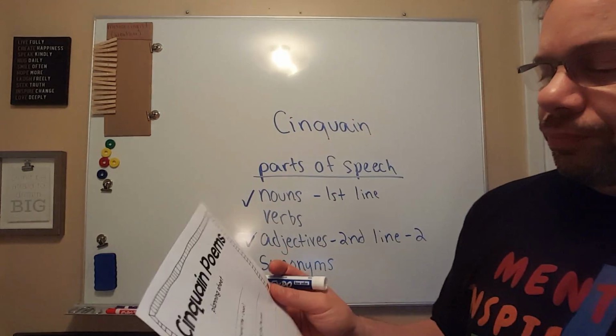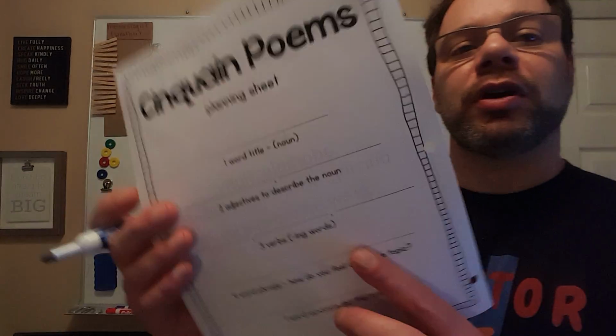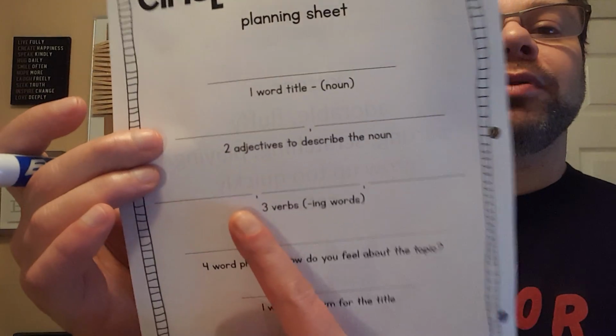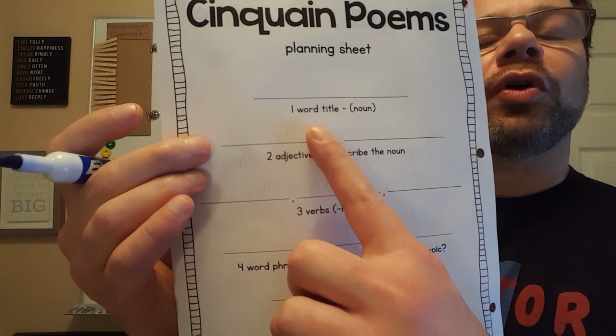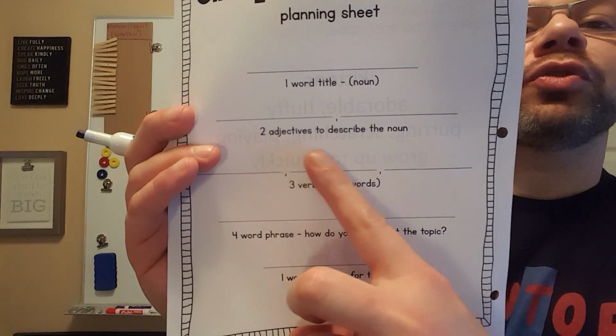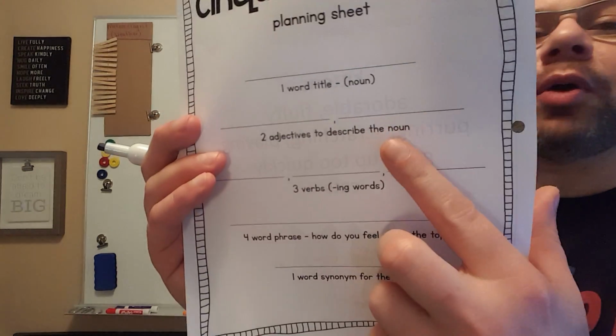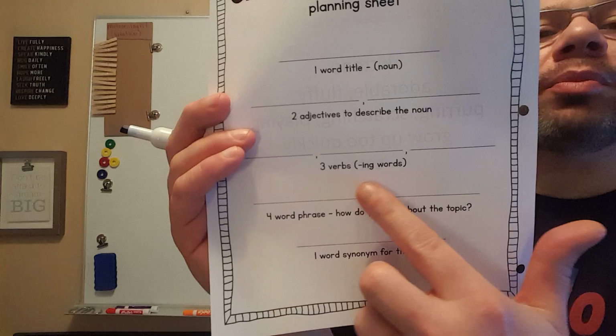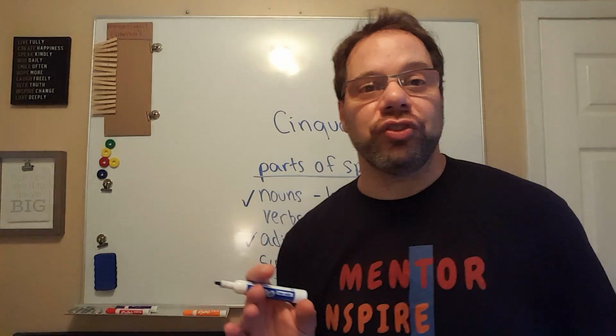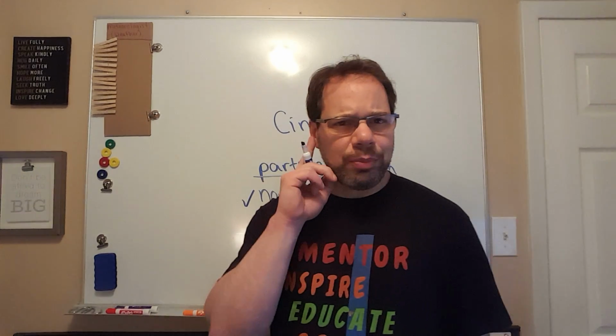The next one is going to be 3 verbs. Okay, and here's your planning sheet again. So we already did 1 noun. That was kittens. We already did the second line, which was 2 adjectives, adorable and fluffy. And now our third line here is going to be 3 verbs ending in ing. Remember, verbs are what? What type of words?